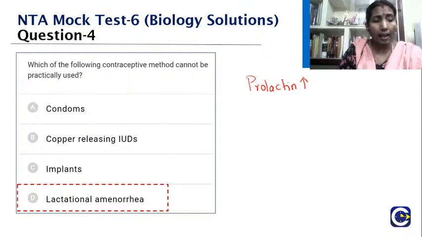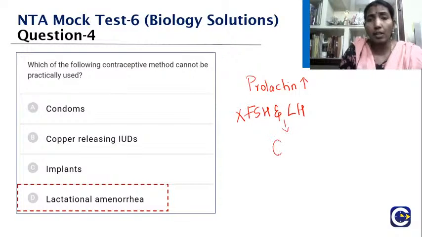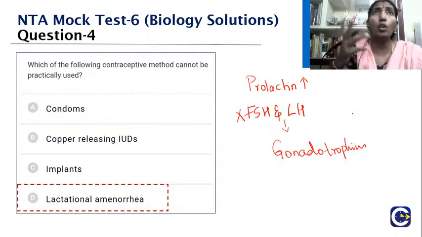So what is going to happen? Because of this, there is going to be negative feedback inhibition to FSH and LH, which we collectively call the gonadotrophins. They are not released. So what is going to happen? There will be no follicular development nor ovulation. Yes, so the woman will have absence of her menstrual period during the breastfeeding time, which we call